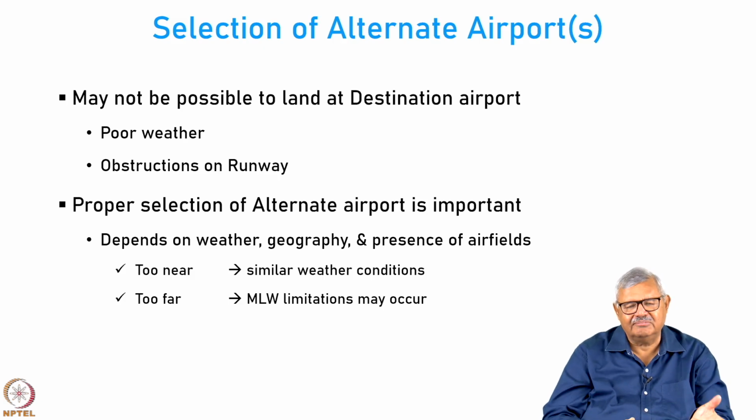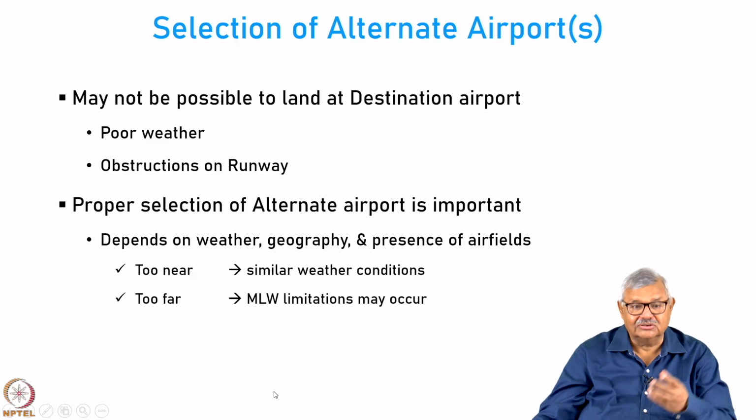So, if you are diverting because of weather conditions, you will most likely have the same weather there. If you choose the alternate airport too far away, then you might have much better weather conditions there. However, you might end up with the maximum landing weight limitations, because you may not have the required amount of fuel to travel that distance.